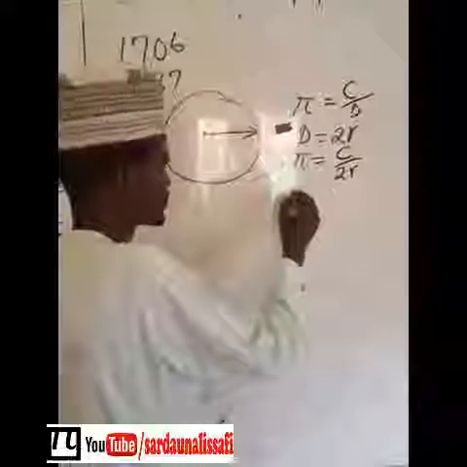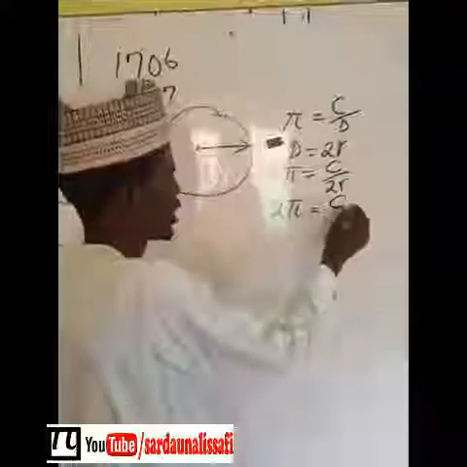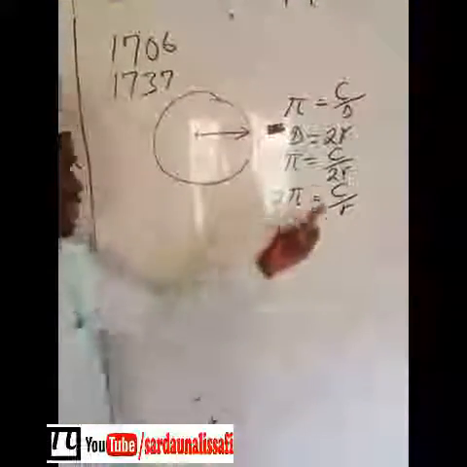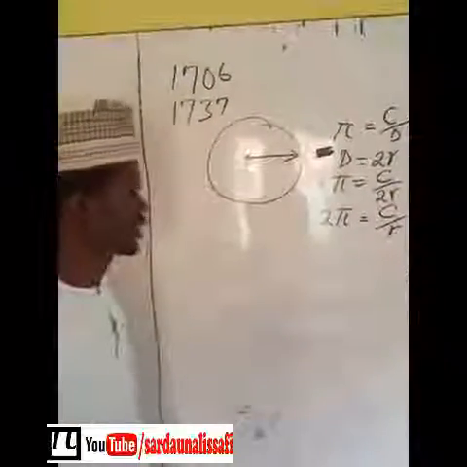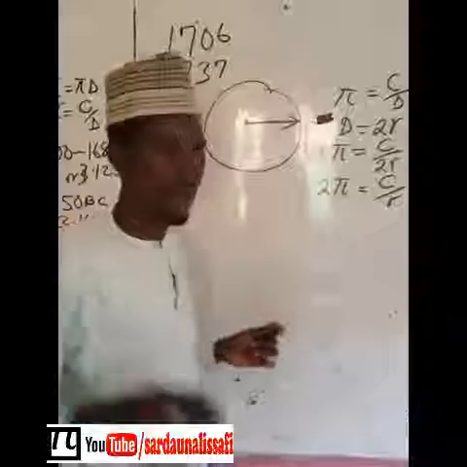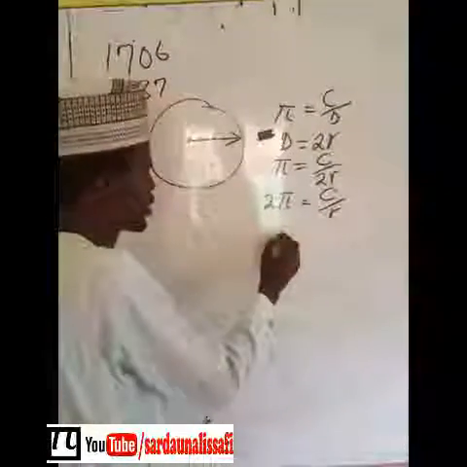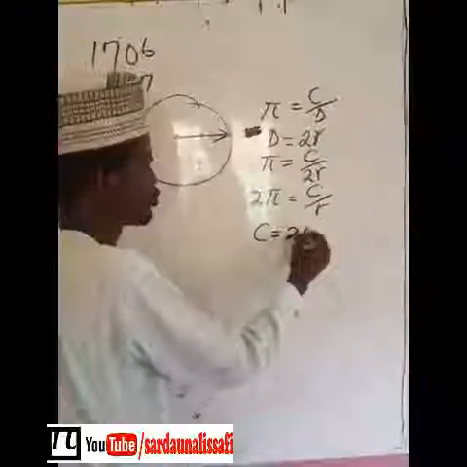The 2 pi constant in this formula depends on two variables, the circumference and the radius. So what if the radius is a unit, either 1 meter, 1 centimeter, and so on? Then the circumference is going to be just 2 pi.